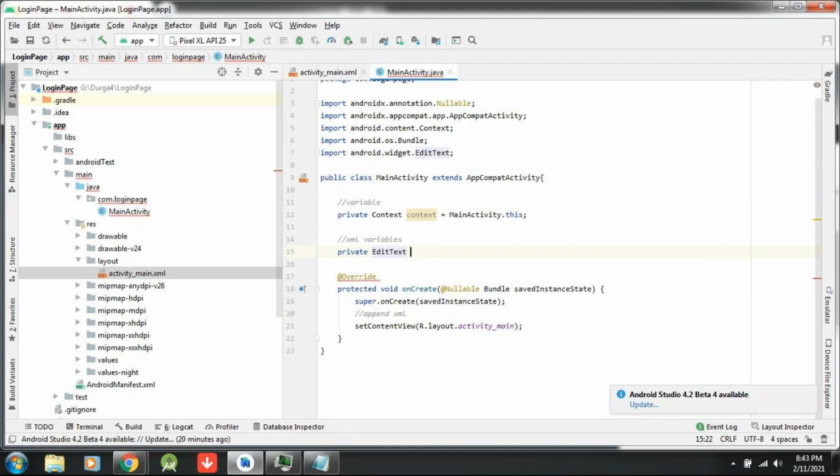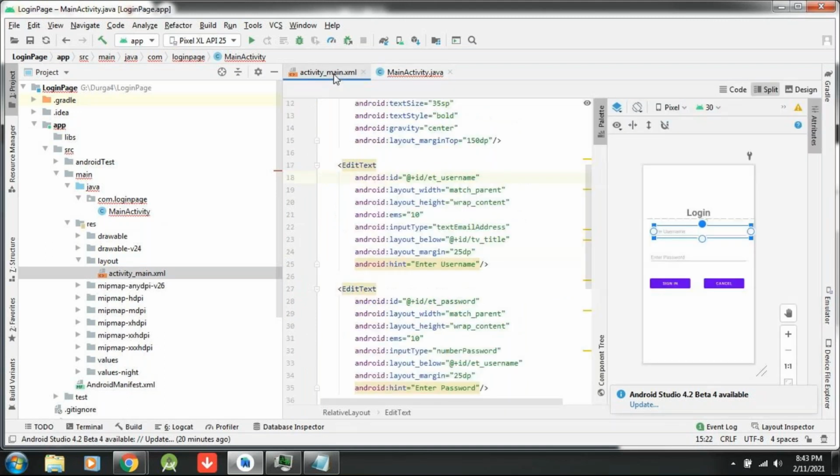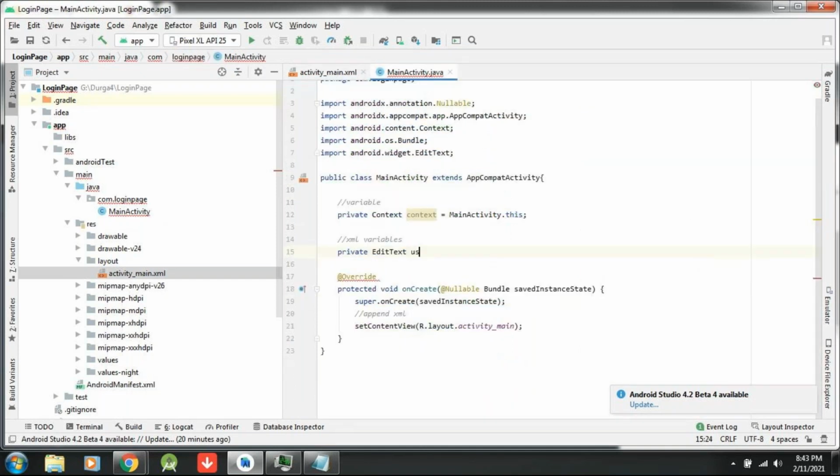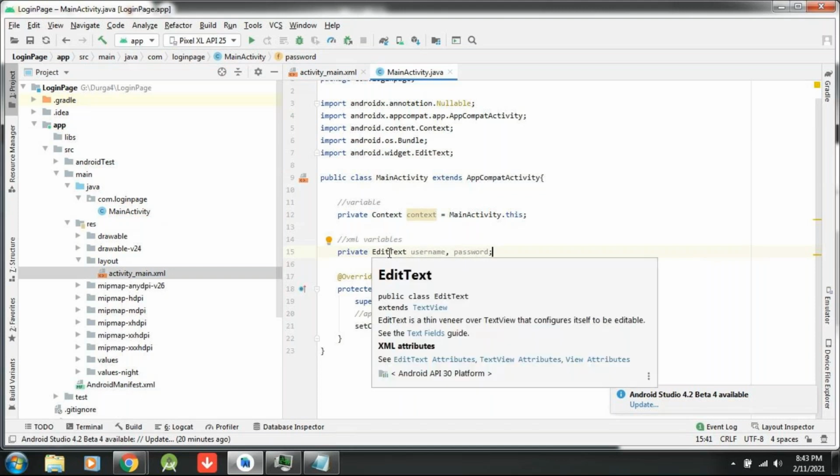So how many edit texts have I taken? Two edit texts, right? One is for username, one is for password. You can give any name. I am giving here edit text is username and edit text is password. Two things comma separated, because these two variables are similar, edit text.